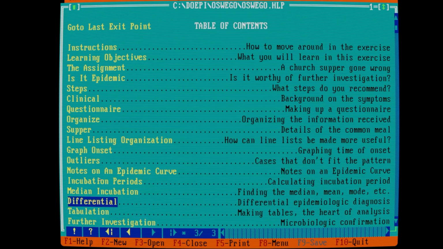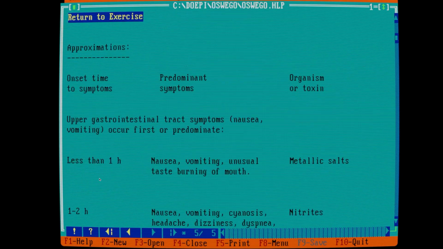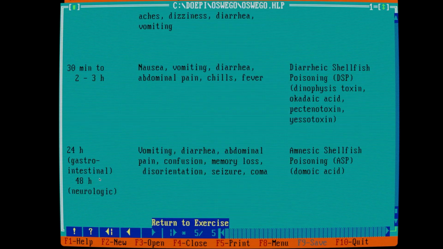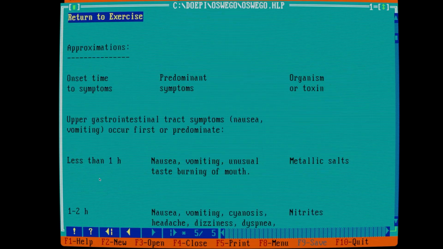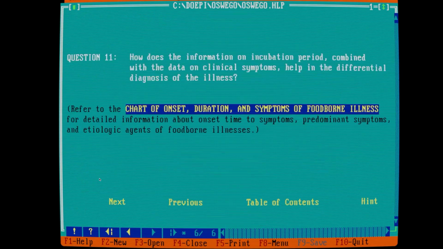But it is interesting. I do recommend this for the budding epidemiologist to look at, to try to figure this out. The onset, approximations. When you look at the onset and how long it lasts, it can tell you what it could be, the organism or toxin. Yeah, very nice blast from the past.